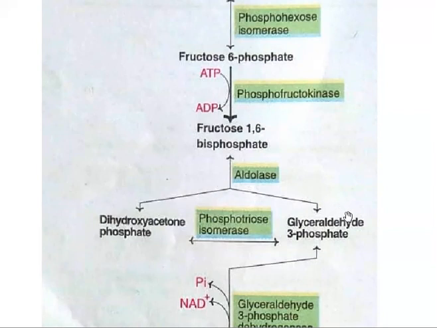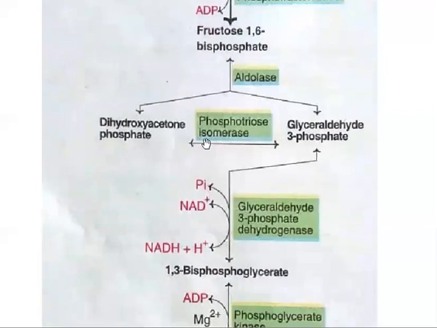In the next step, isomerization takes place, and these three carbon compounds get isomerized. Dihydroxyacetone has a ketone group, and glyceraldehyde has an aldehyde group, and these ketone and aldehyde groups get isomerized. So that's why this reaction is a bidirectional, reversible reaction.